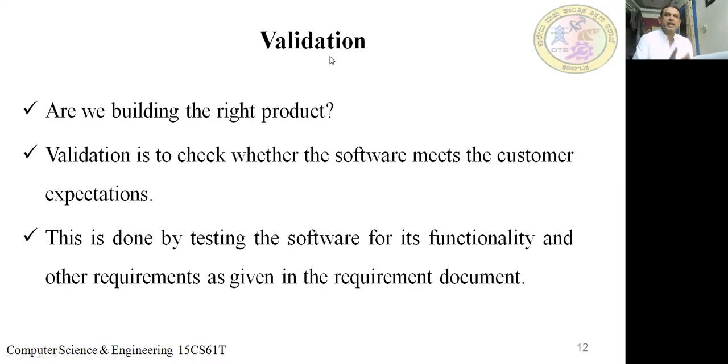Other things may be there, but what is the purpose? Your program is for calculating the factorial, or for calculating the roots of a quadratic equation. Is it clear? That's what we need to check there. Based on the SRS or software requirement document, we're going to check whether the software is right or not. That is what we call validation.